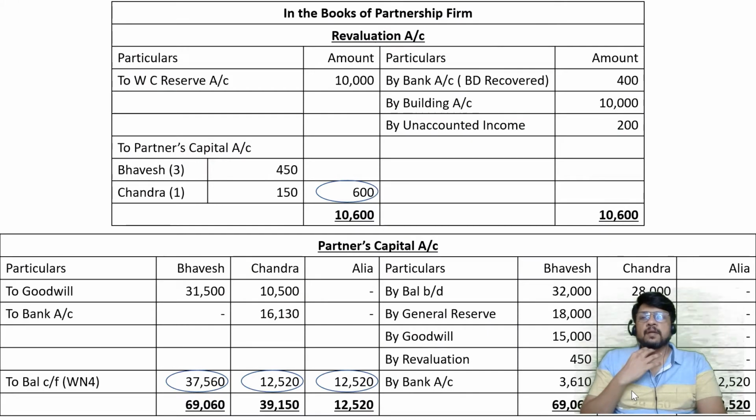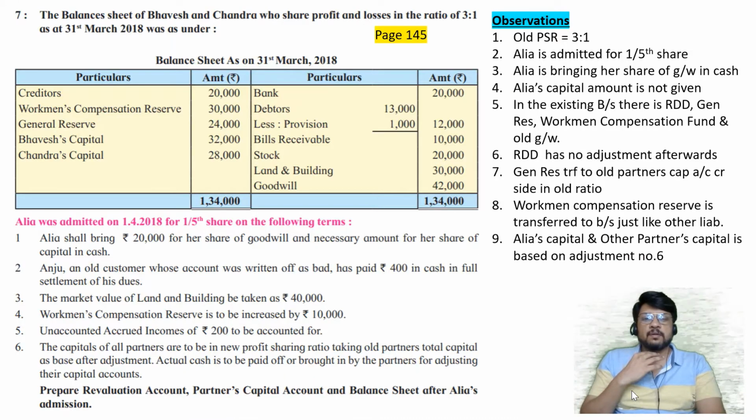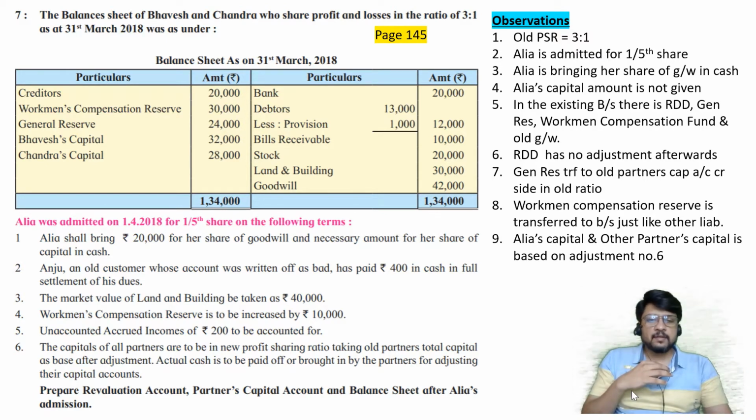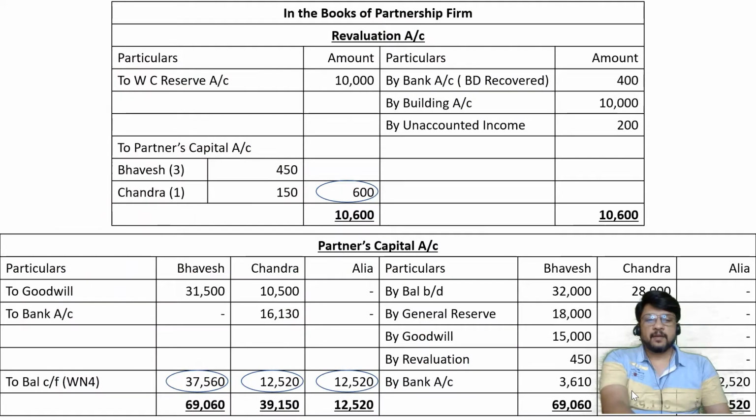Question number 8, yeah, this is question number 7. If you remember, there were 9 different observations and then we had considered this adjustment number 6. It was a very important adjustment in which Alia had not specified how much capital she will bring in. So we identified what capital she is supposed to bring in, and based on that we calculated the capital. There was working note number 4. It was a special type of working note that we did. I hope you remember this working note.